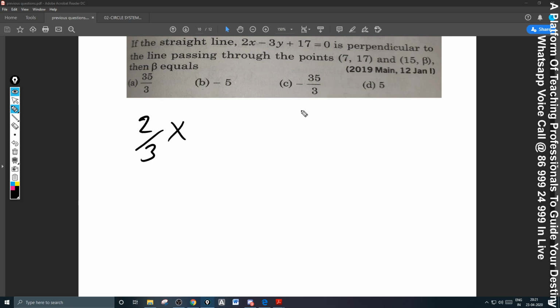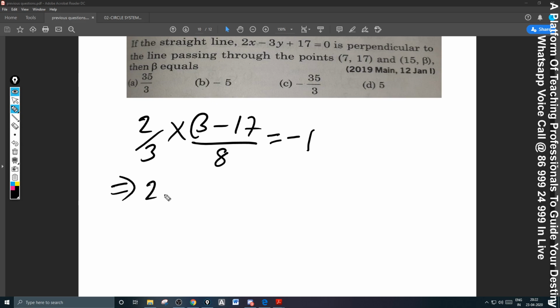And if you write the slope of this, beta minus 17 divided by 15 minus 7, that is 8, the product is equal to minus 1. So this is 2 by 3. Now simplify this: 2 beta, this goes 4 times.